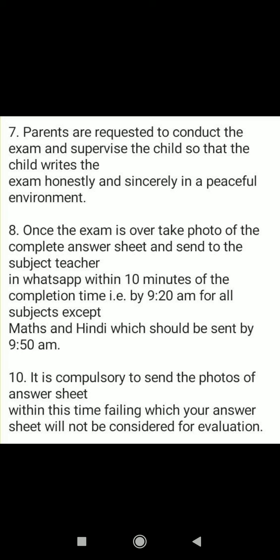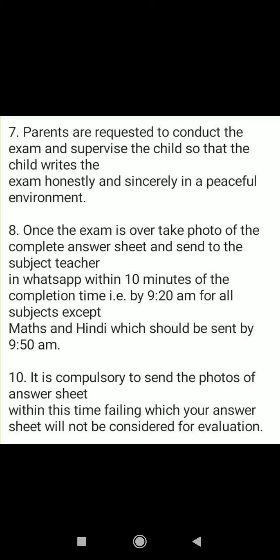Now what does this mean? This means you don't have to wait for the time 9:20. Suppose you got the question paper at 7. Maybe you'll get it 5 minutes earlier, maybe you'll get it on time at 7. What you have to do is download it, and then after downloading you will switch off your internet and everything by putting your phone on flight mode. Now peacefully you will write your exam.